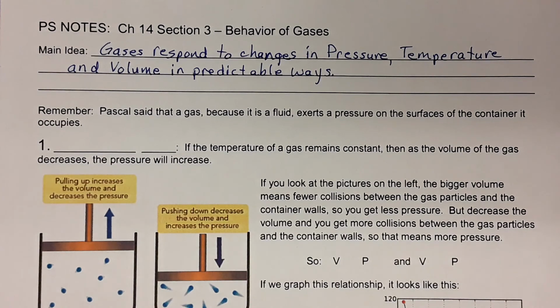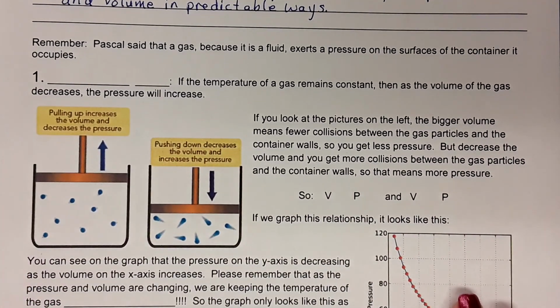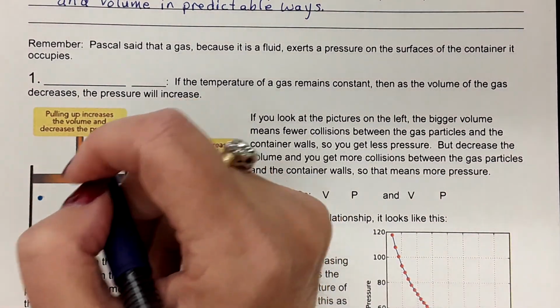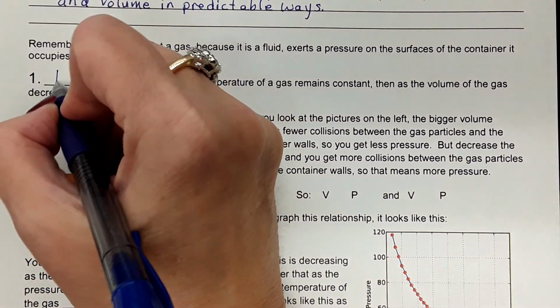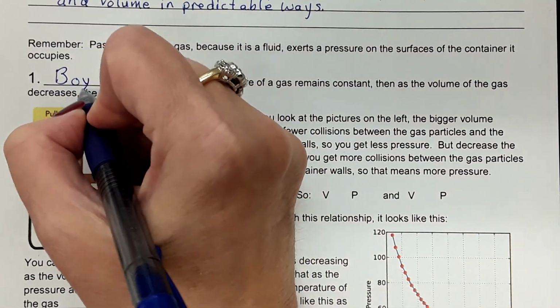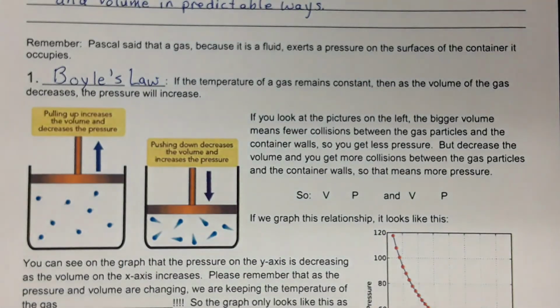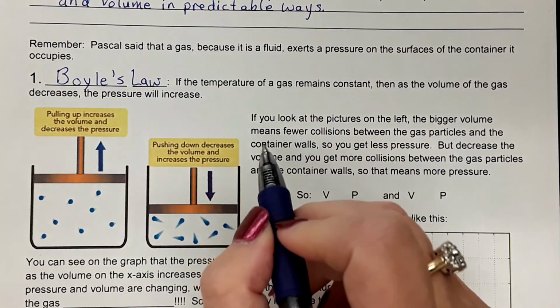So now what we're going to look at is an interesting way that gases respond to changes in pressure and volume. This particular law was discovered by a scientist named Robert Boyle. So today we call it Boyle's Law. And it is a law. It's not just a principle, it's a law. If the temperature of a gas remains constant.